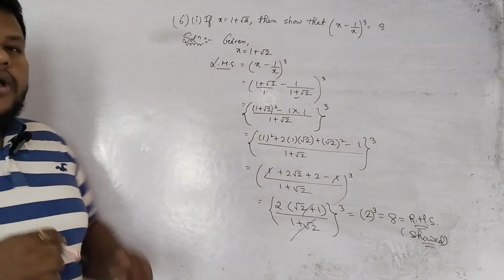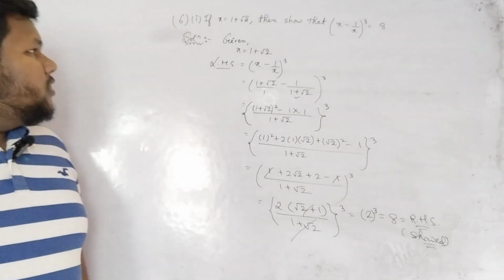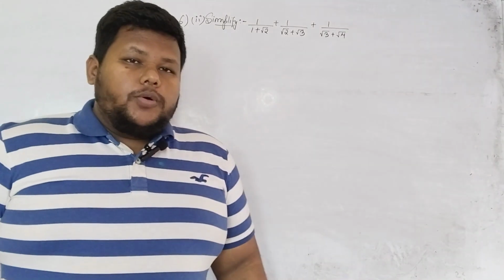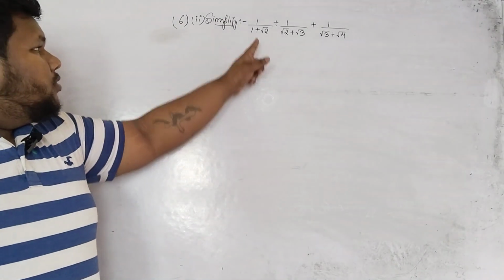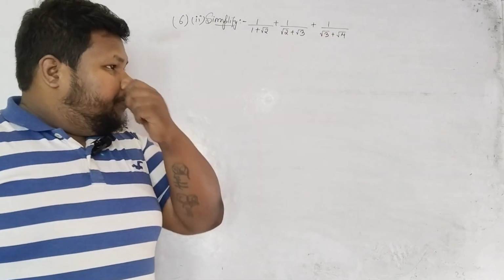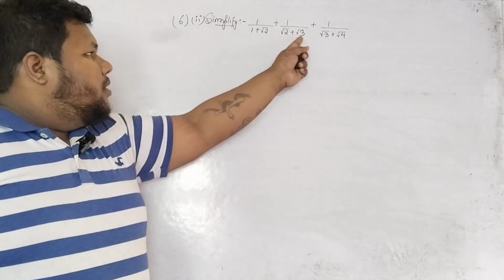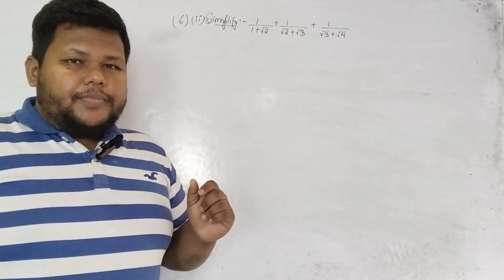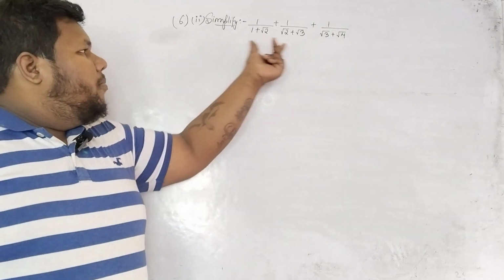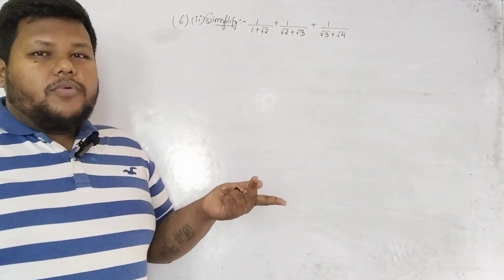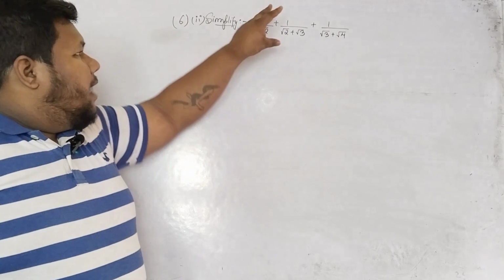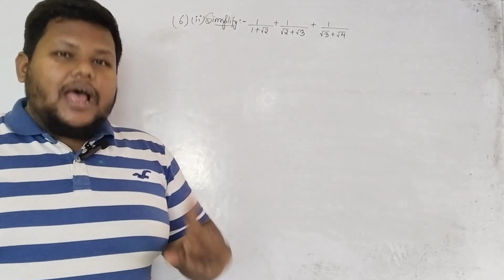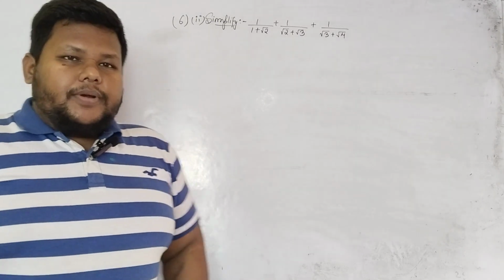Okay, I hope it is clear. Let us move to the next question. So 6 number 2, we have to simplify. You see all of them we have irrational numbers in the denominator. So if I take LCM also, it will be very difficult for me to solve. It will take a long procedure, right? So what I'll do, I will take each fraction and I will rationalize the denominator, right?